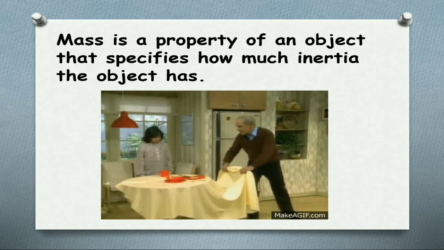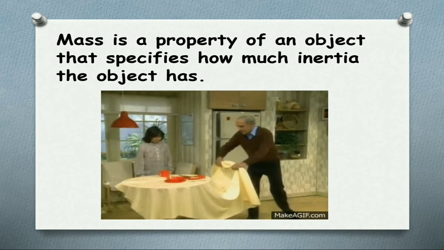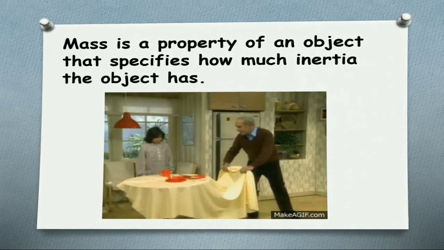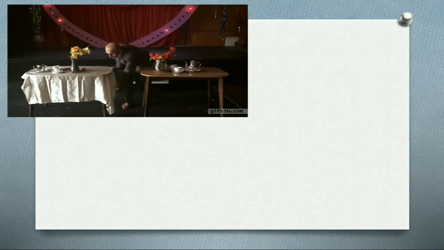In this example, you see the cup and plates kept on the table have some mass, so he pulls the cloth as fast as possible, like in the coin and glass example. We can see magicians also do this, but it all depends on many things.